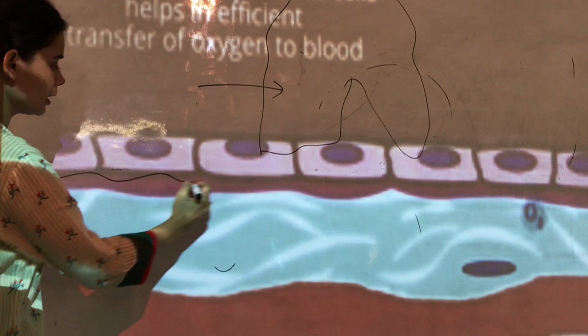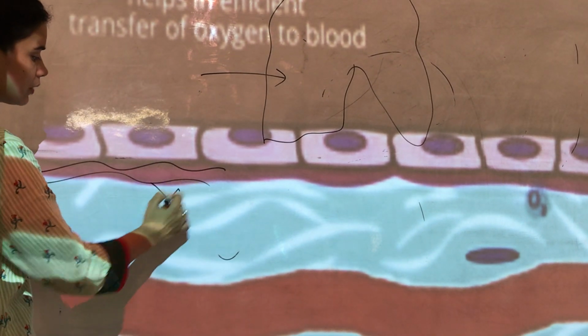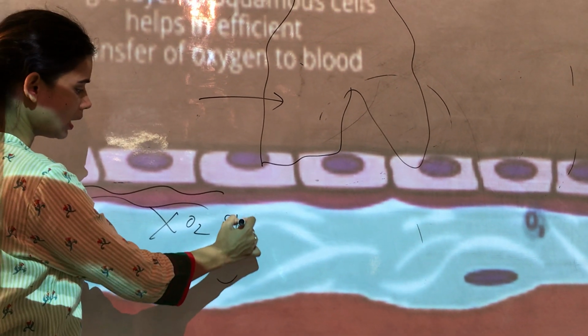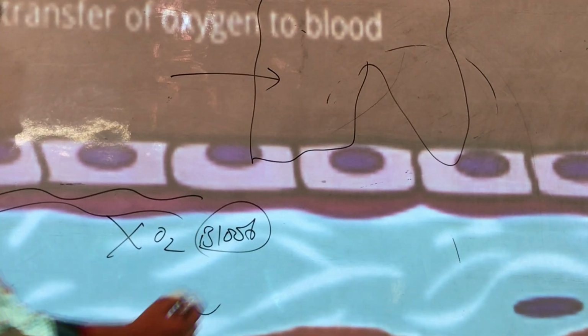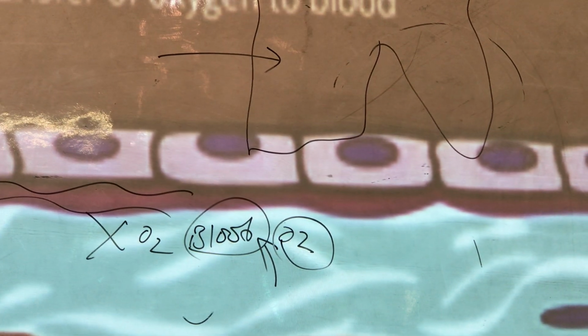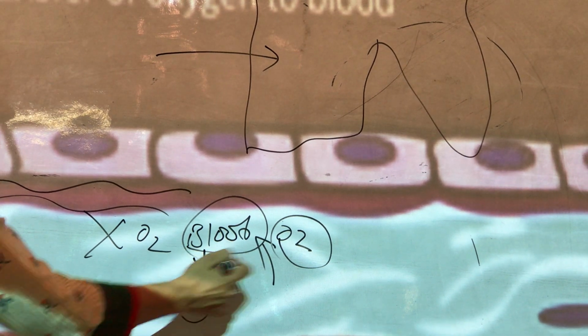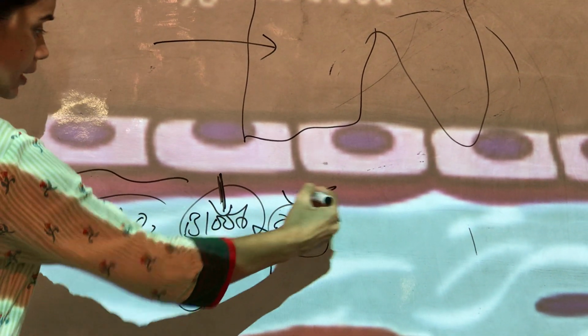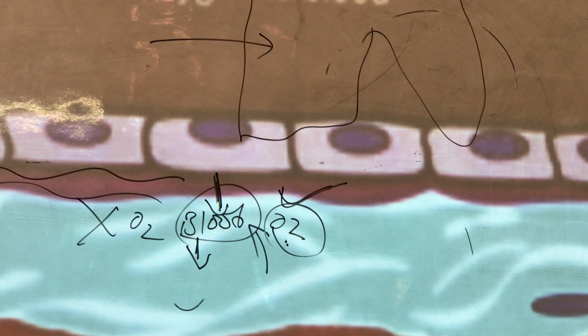We all know that our blood is nothing without oxygen. Okay, we are surviving not because of the blood, but we are surviving because of the oxygen which is present inside our blood. Blood is actually carrying the oxygen. Okay, so we don't actually need blood, we need oxygen. Okay, and this oxygen needs blood, so that is why we have blood inside our body. But it is that oxygen which makes us alive.